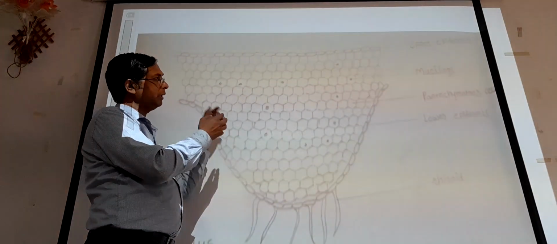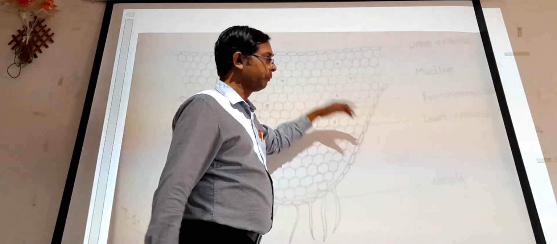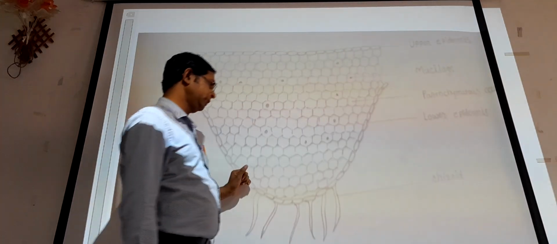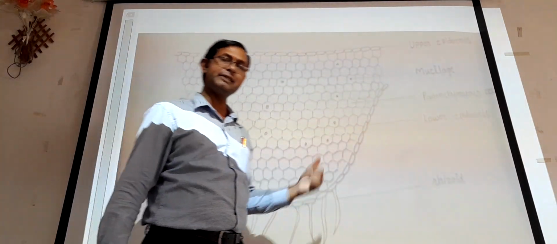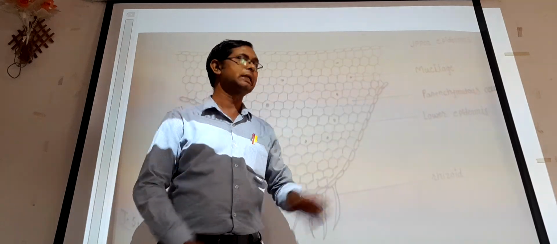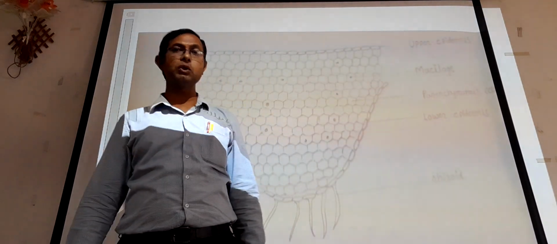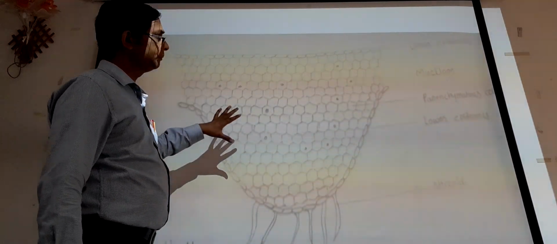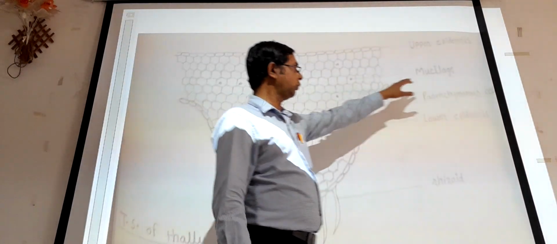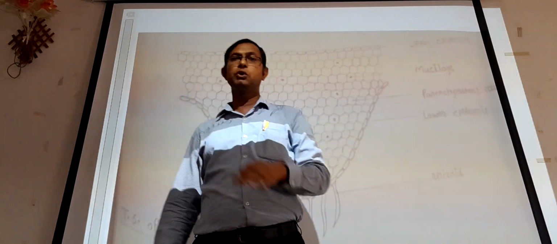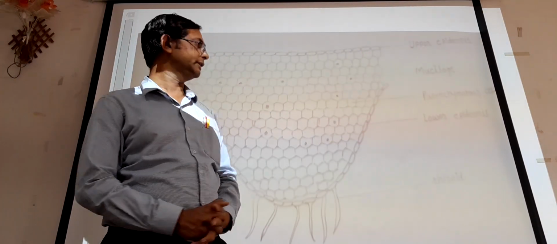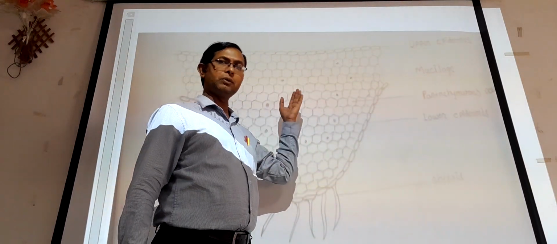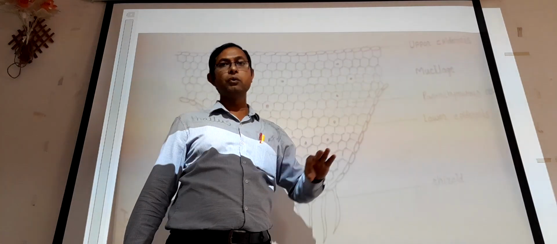The upper epidermis is followed by parenchymatous cells having mucilage, and towards the lower epidermis there are rhizoids. These smooth walled rhizoids are the characteristic of Anthoceros. So this is the TS of thallus. This mucilage shown here shows the presence of Nostoc colonies, and that is again the most important association between Anthoceros and Nostoc.